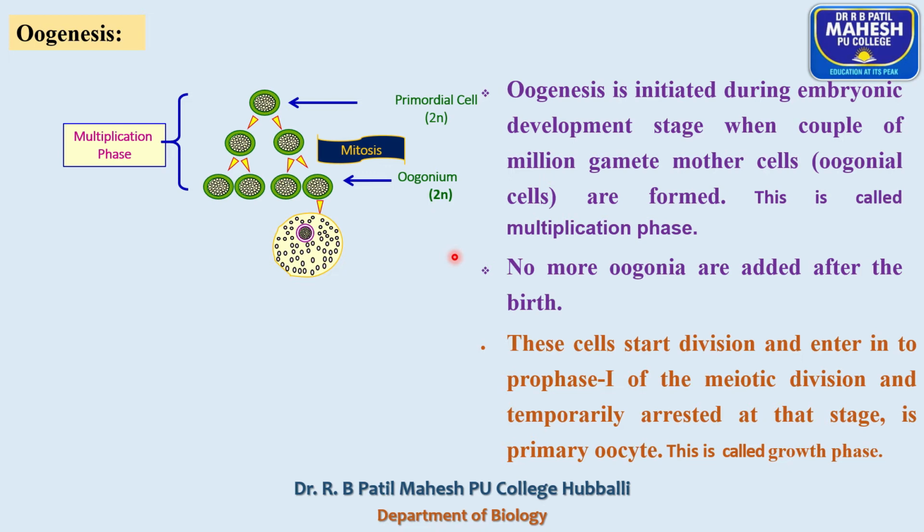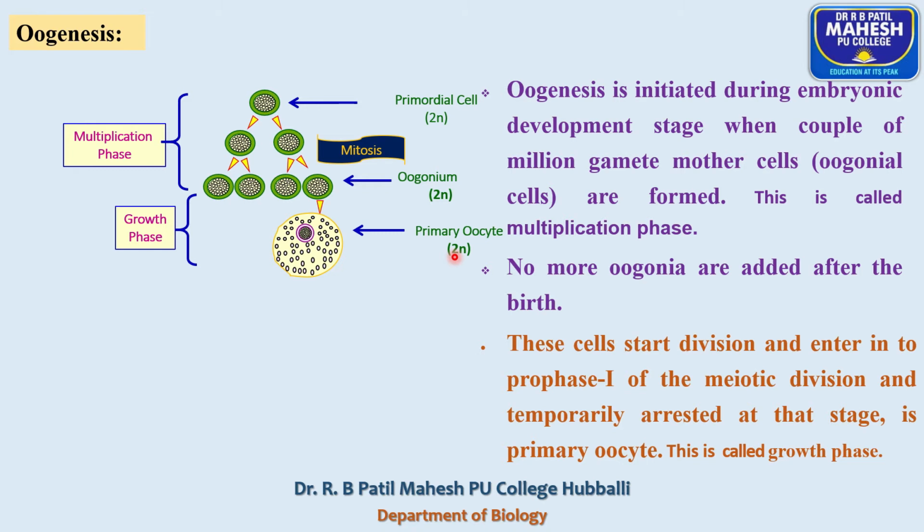Soon after the birth, these primary oocytes accumulate nutrients and become a highly enlarged differentiated cell, which is diploid in nature, and this phase we call the growth phase.